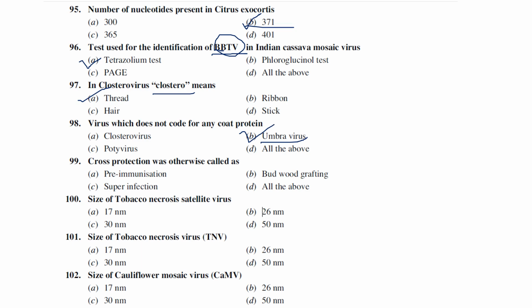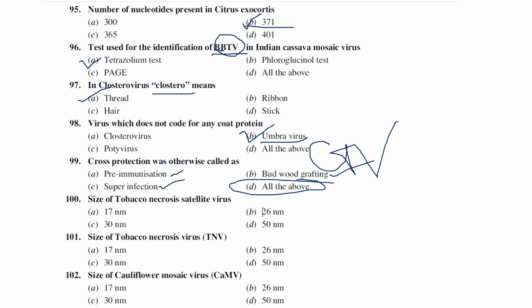So the cross protection was otherwise called as pre-immunization, otherwise called as budwood grafting, otherwise called as superinfection. So the answer is all the above. So these are all the other names of cross protection. I hope you guys know cross protection was first introduced by McKinney. Originally it was developed for tobacco mosaic virus, but now we are commercially exploiting it for citrus tristeza virus.